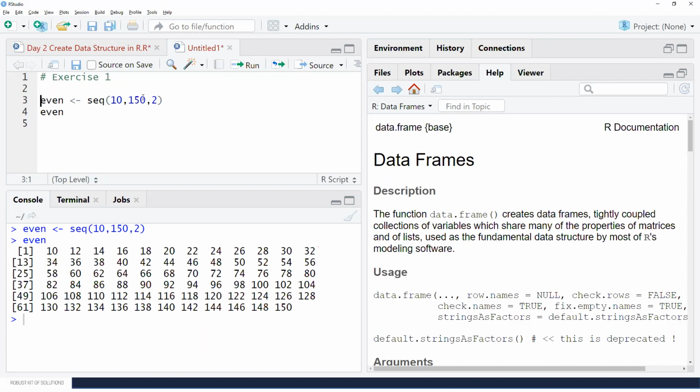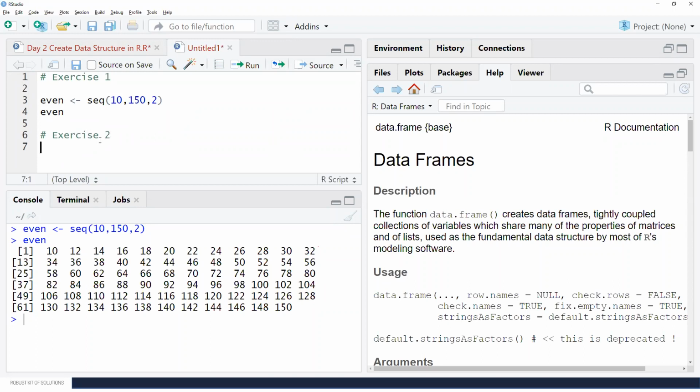So as we discussed, it is about the vector. Vector contains similar type of data. So it is all numbers. So that is the vector that we have generated with 10 to 150 and even numbers only. So that is the first exercise solution.